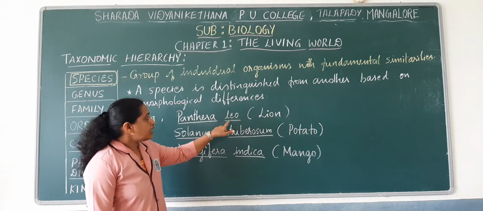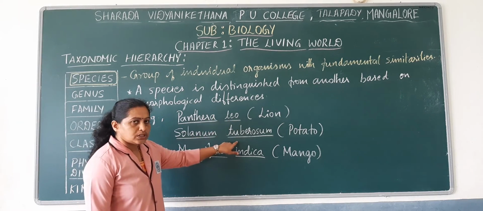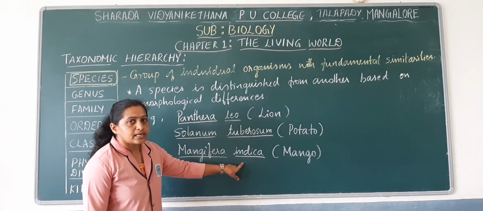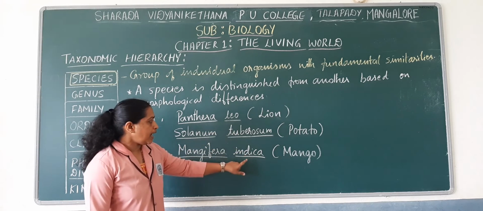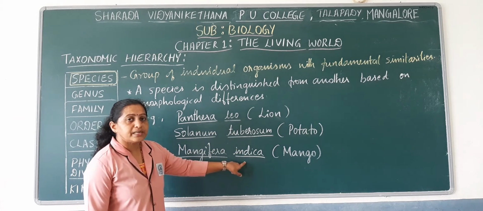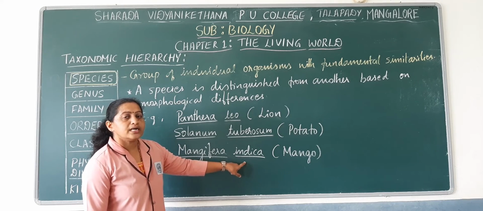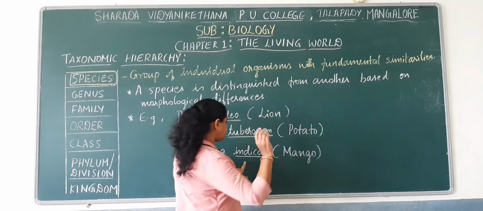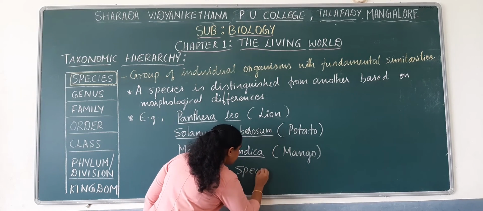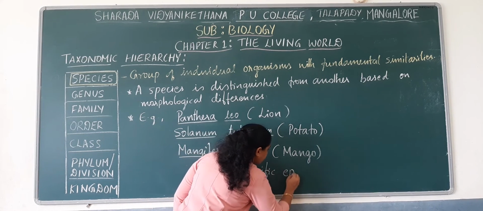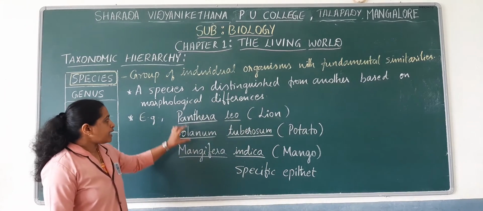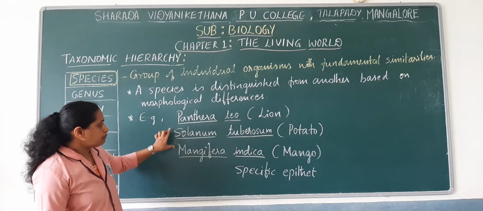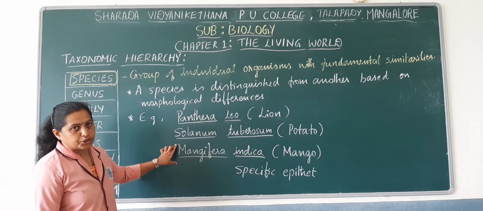So here leo, tuberosum and indica represent the species name or specific epithet, whereas Panthera, Solanum and Mangifera represent the genus name.